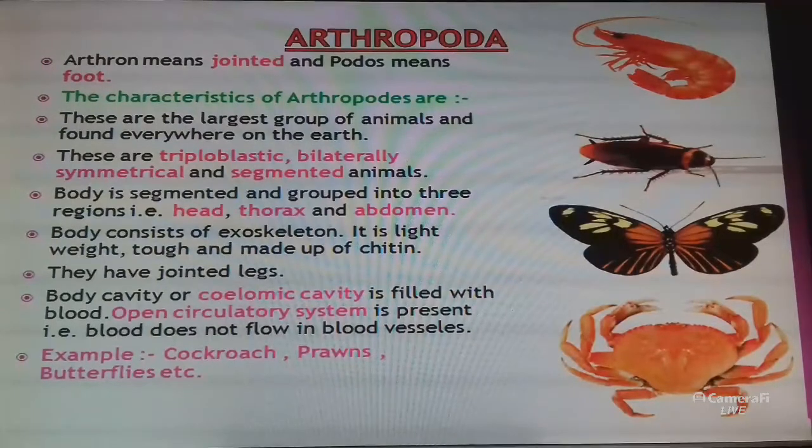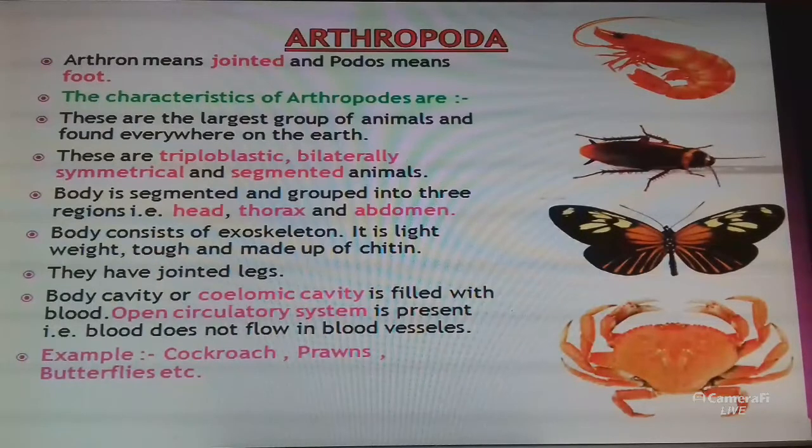All these animals have jointed legs: in crab, in cockroach, and in prawn. The body cavity or coelomic cavity is filled with blood, called hemocoel, and an open circulatory system is present. That is, blood does not flow in blood vessels.